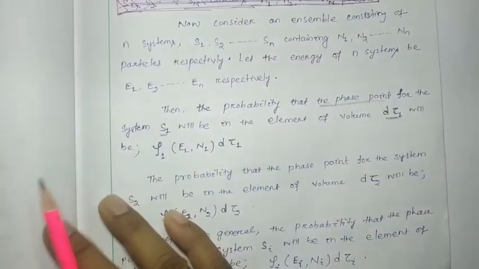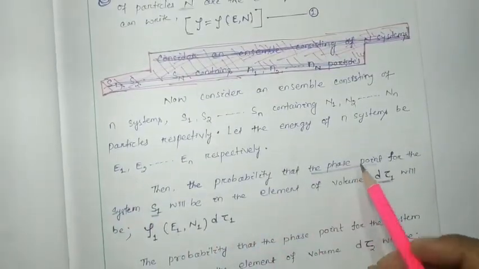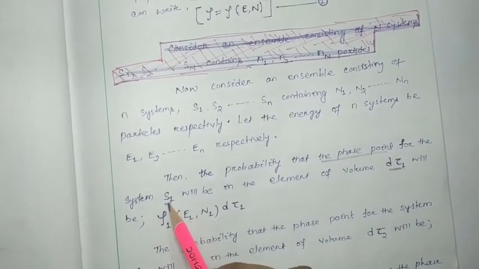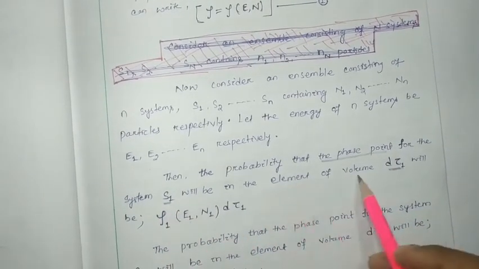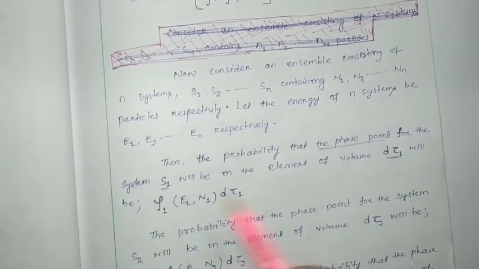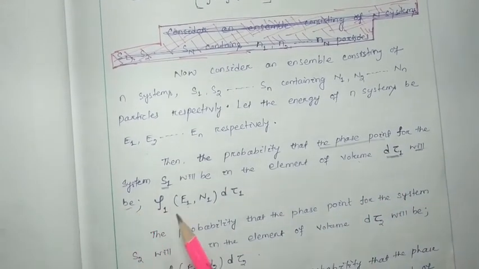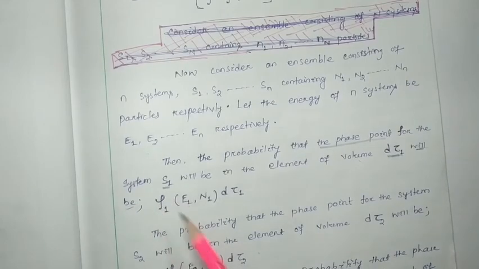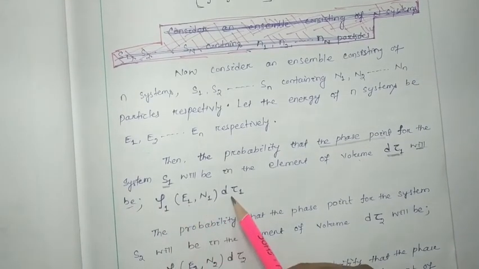So here the probability that the system S1 will be in the element of volume d tau 1 can be written as rho 1, a function of E1, N1, into d tau 1.